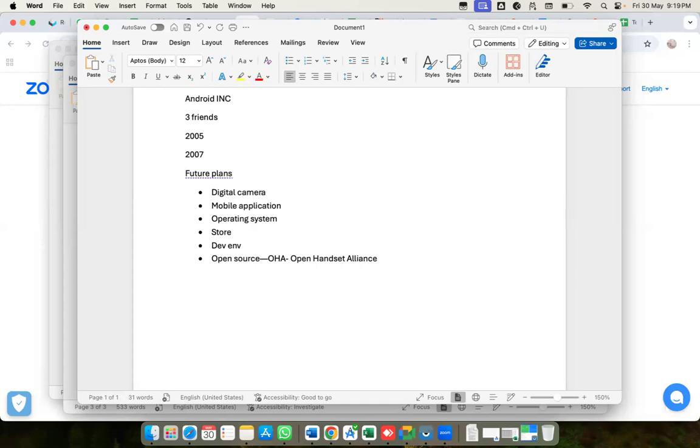So these were all their future plans, and they succeeded at all levels in the next couple of years. Once Google came in, with the four members, one person approaching companies and one doing the back-end work, they immediately released the first version for digital cameras. In 2007 itself, they released the first version for digital cameras.